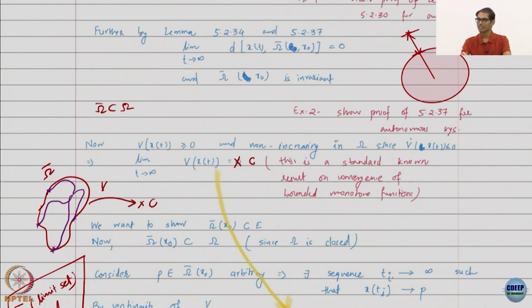Now, remember, the interesting thing here is we never proved that omega bar is equal to M. Definitely omega bar is not equal to E in most cases, because E is not invariant. Almost invariably the set E that you get in most examples will never be invariant. You have to hunt for an invariant set inside E. We have done that in a couple of examples. I am hoping that you have seen some more examples of the same, but that is the pretty standard situation. But omega bar could be equal to M, we have not stated it though.